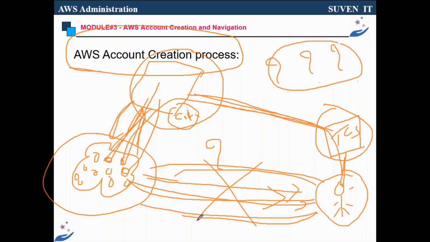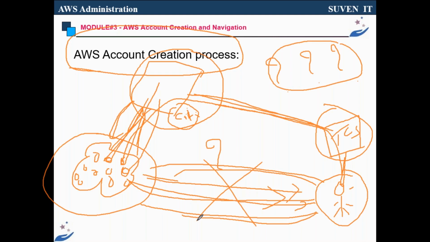All the login credentials will be provided by the client. We have to use only those credentials. The client has the main credentials, the root access, and they will give us only limited access. I will explain about that.